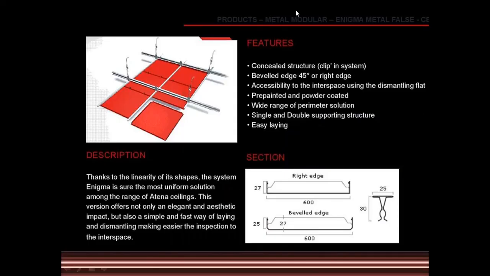Then the product, metal modular Enigma metal false ceiling. There are features, their description and their system given. That is the metal modular Enigma metal false ceiling. So Enigma is the material used for this ceiling.